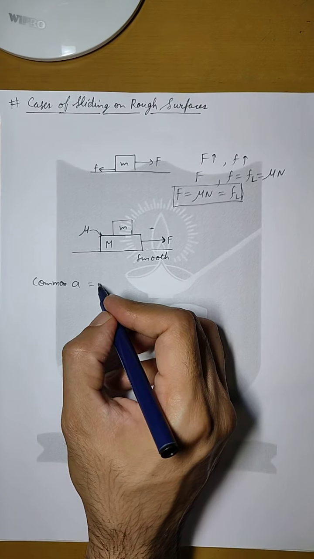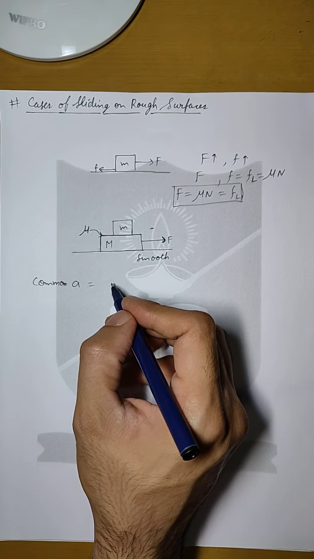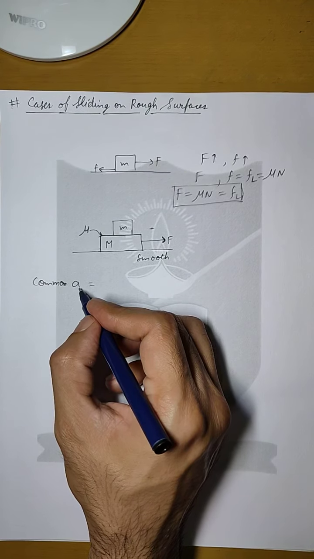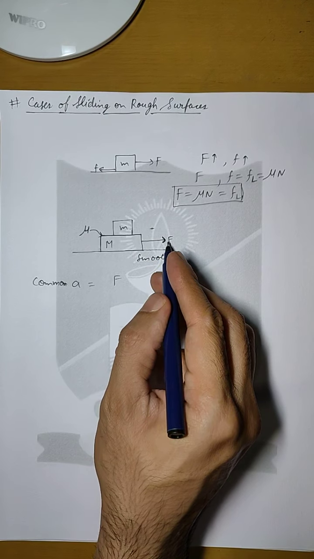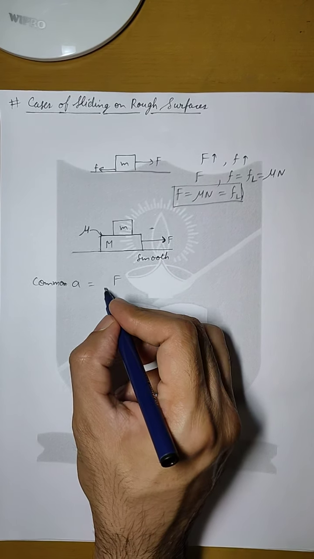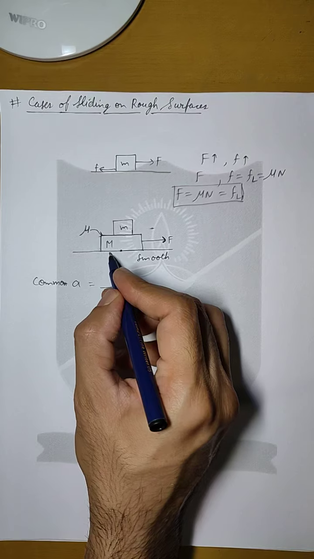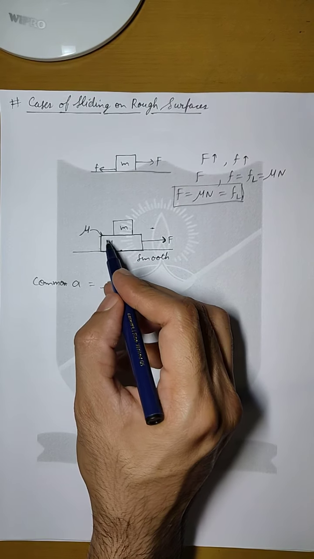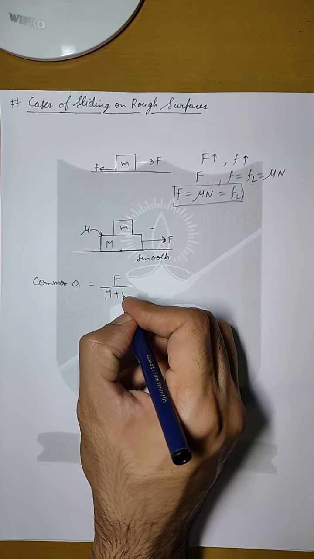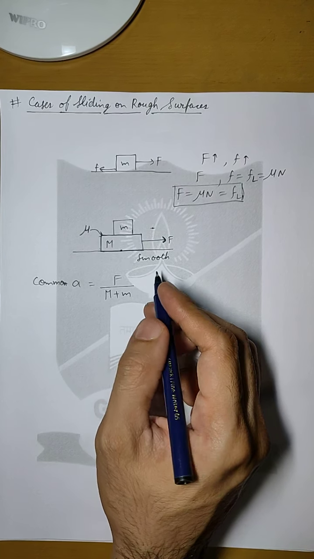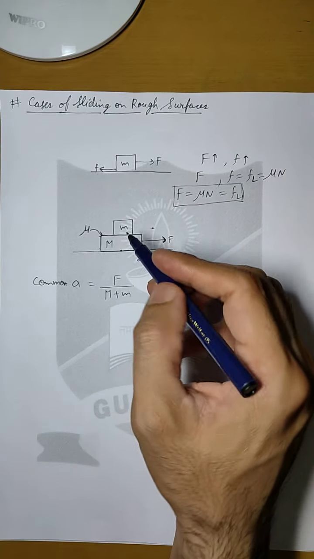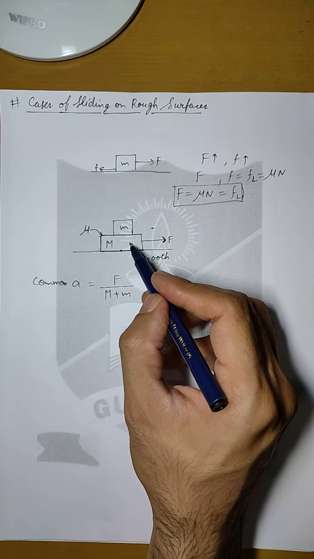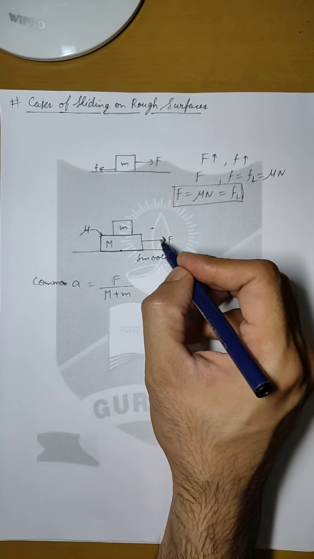This will be equal to, by Newton's second law, F equals ma, so A will be equal to F upon the total mass. Now the total force here is capital F that is being applied, and the total mass on the surface will be the mass of the entire system. So it will be capital M plus small m. So this will be the value of common acceleration at which both the blocks are sliding together in the direction of force.